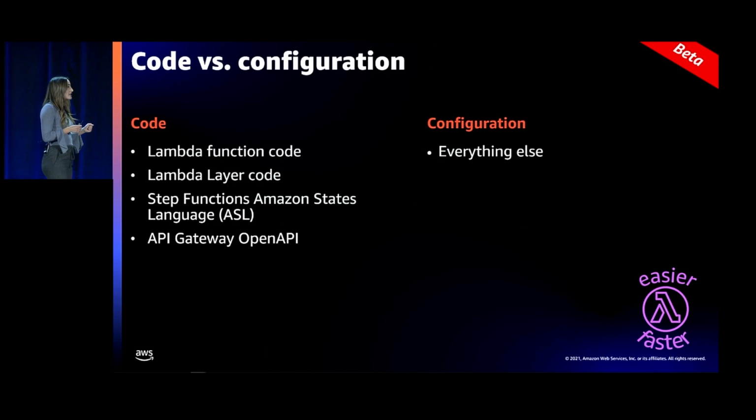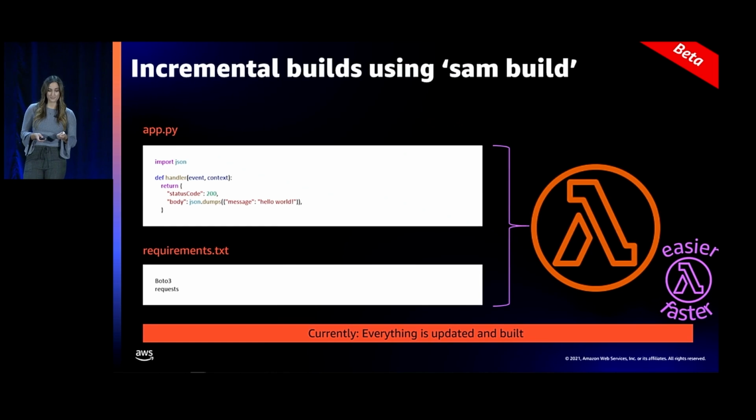So to understand SAM Sync and incremental builds, we need to differentiate between code and configuration. Code is defined as anything in your Lambda function, your Lambda layers code, your OpenAPI specifications file, and your Step Functions Amazon States Language file. Everything else is considered configuration.